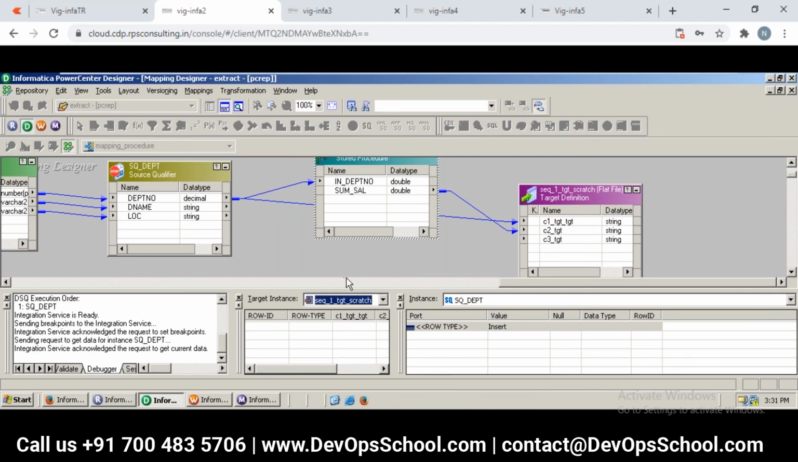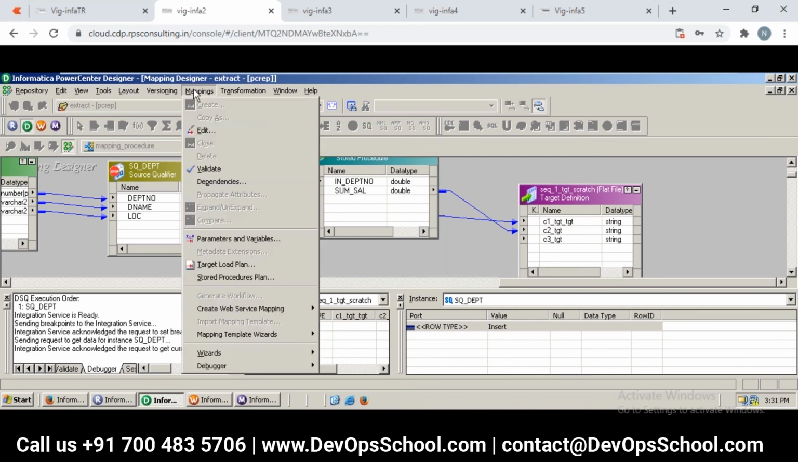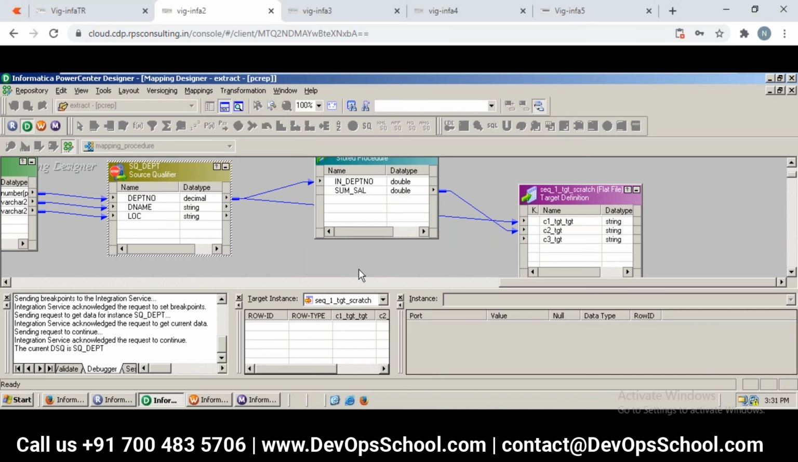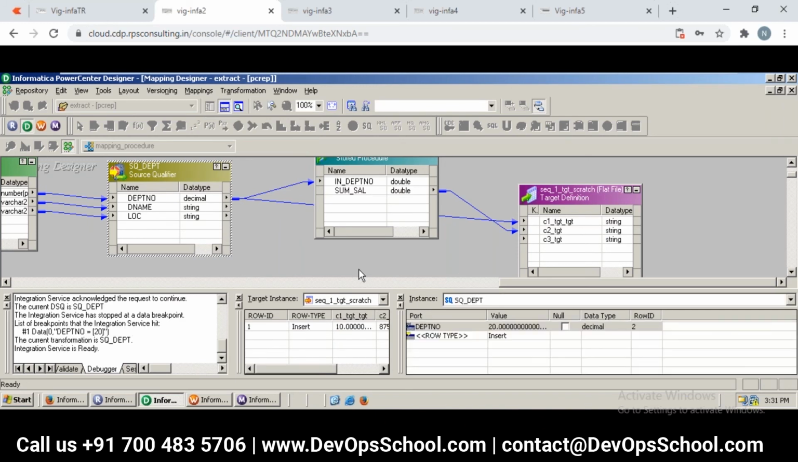We can also use shortcuts, like we have F11, F5, whatever, right? So that also we can use. Go to debugger. Can you see, continue means F5. If you click it, it will continue. See, now it has stopped here because you can see the message here, the list of breakpoints. Department number is equal to 20. That's why it stopped.